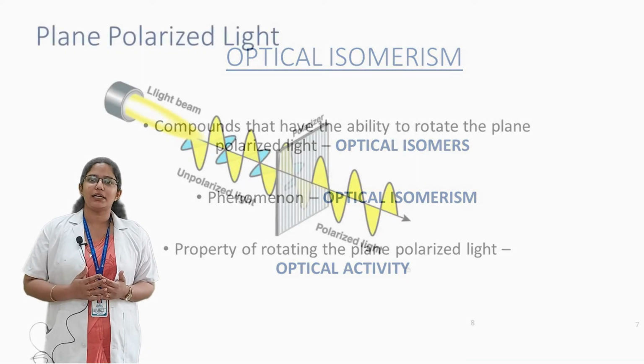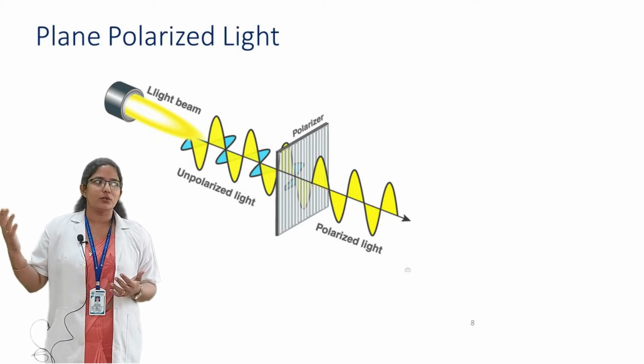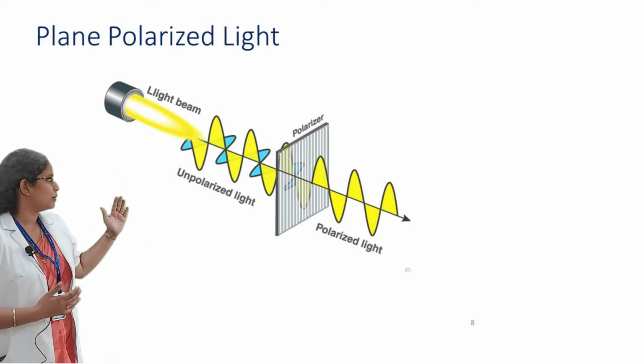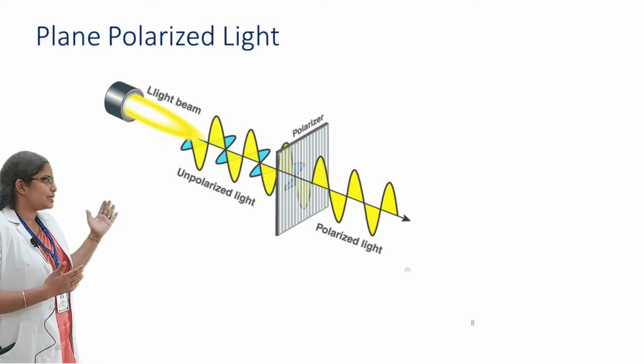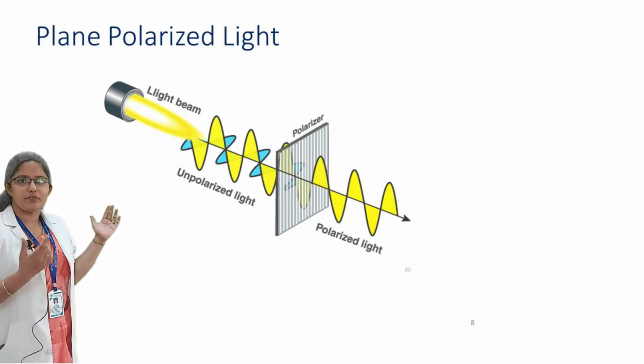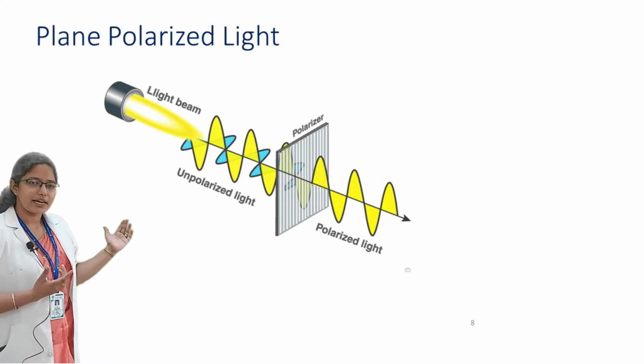Here is a diagrammatic representation. The light coming from the UV sources or any electrical lamps is composed of different waves vibrating in different directions.